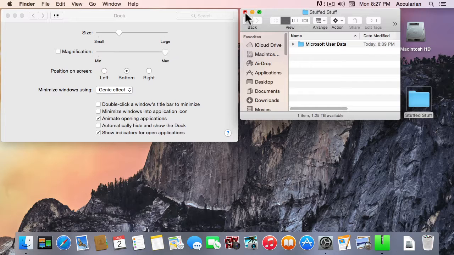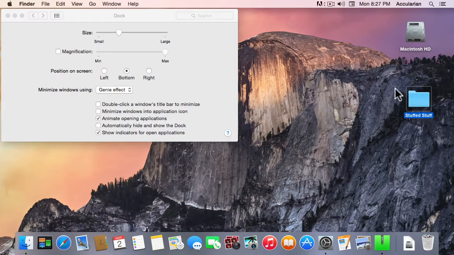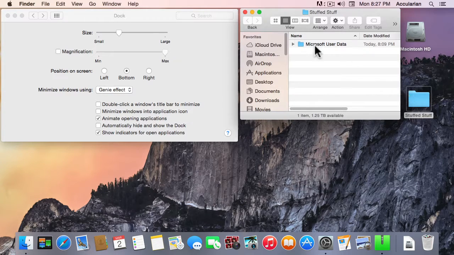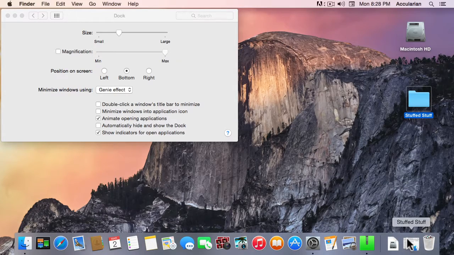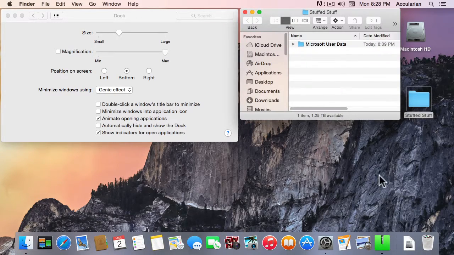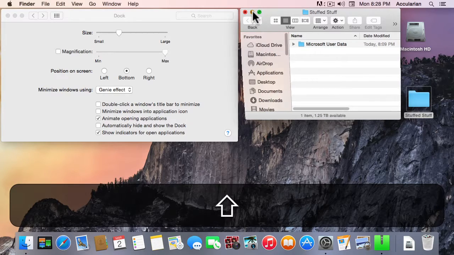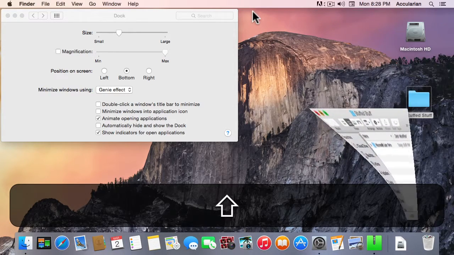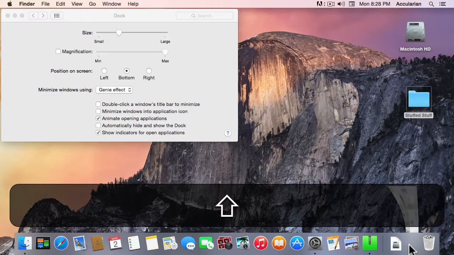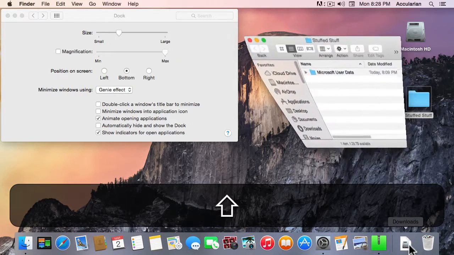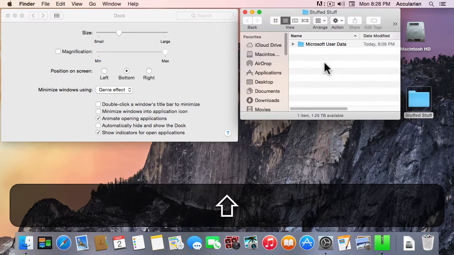Close box, we X out of that, as my Windows friends say. You click it and it closes. Come back in here, we'll go ahead and open that again. Minimize just drops it down to the dock. But if we hold our shift key down, check this out. Right down to the dock. Slow motion. I'm still holding the shift key down and slow-mo right back out. All right. That's the minimize.